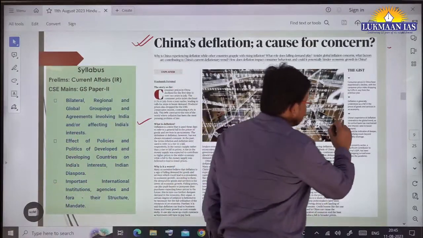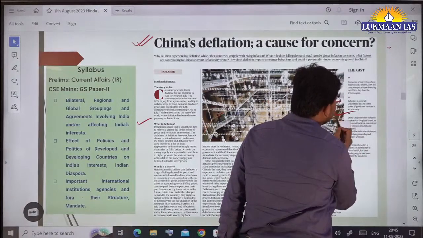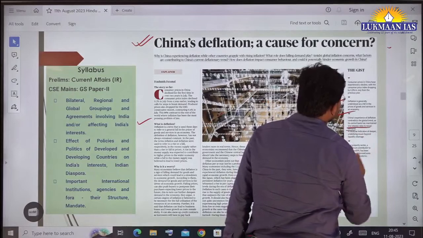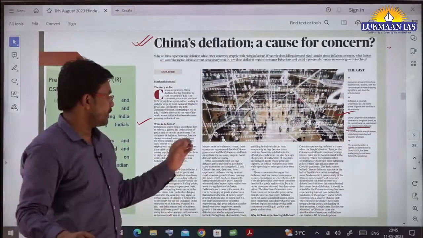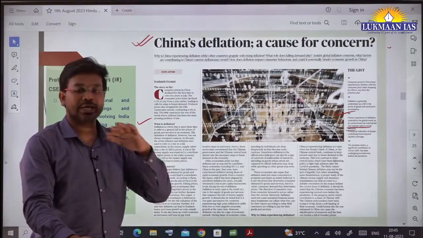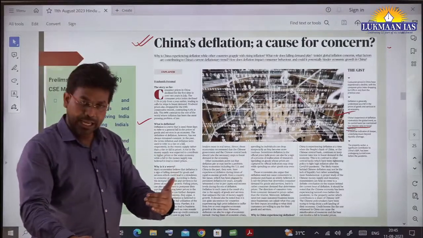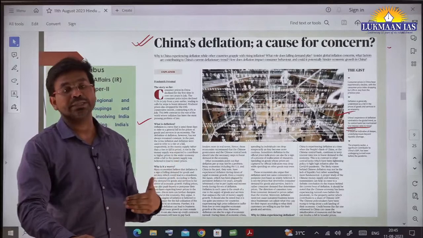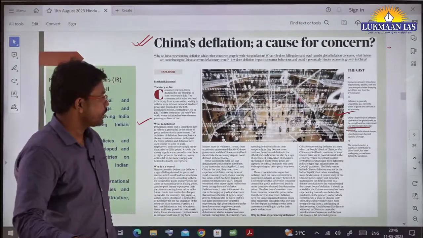China's experience of deflation contradicts the global trend, as its central bank has maintained low interest rates to boost demand. They have kept low interest rates so that people can borrow more, more economic activity happens, and people start purchasing goods and services more, which will bring back activity in the economy.